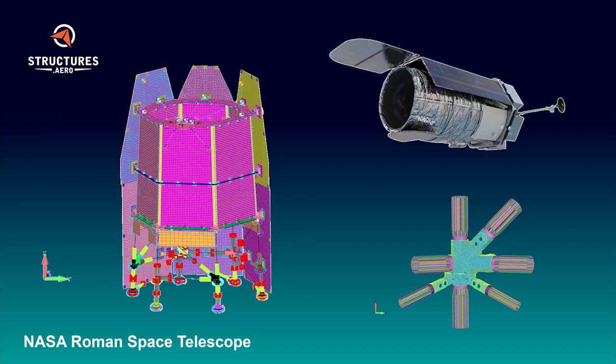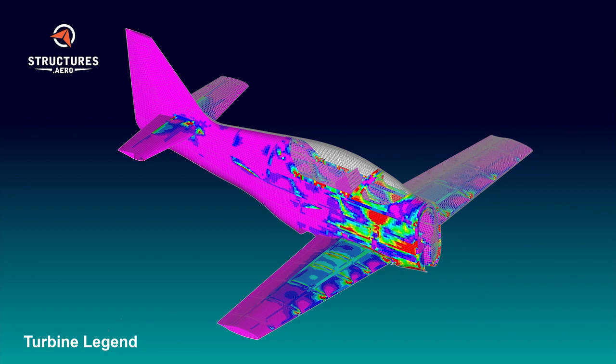Another project I'd like to talk about is the Turbine Legend. The Turbine Legend is a small general aviation aircraft, seats 2. It is extremely fast and agile. It has many customers interested in it for its speed and its agility. It's built completely out of composite materials, and it was built in the 90s, but now we're reanalyzing it to use more modern construction techniques. We're also doing a pressurized version of this aircraft for our customer.